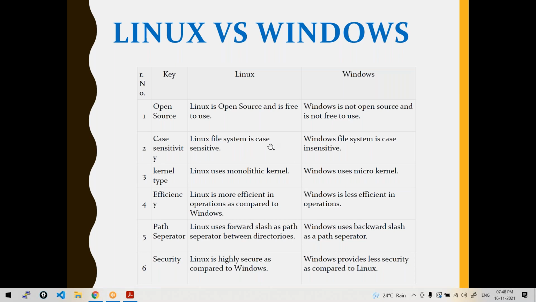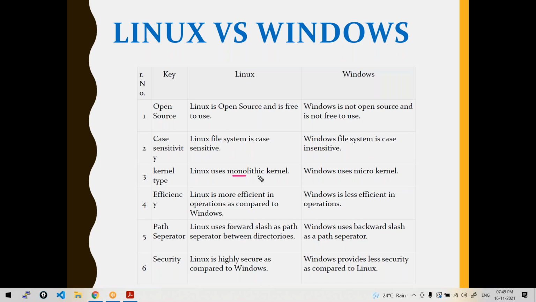when you create any files and folders in Linux, they are case sensitive. Means there is a difference between lowercase letters and uppercase letters in the files. Let's say I have created some file. In Linux, if I create a file like this, let's say file 1, this is different from this one, right? So it's case sensitive in Linux. Files and folder names are case sensitive. That's not the case with Windows.